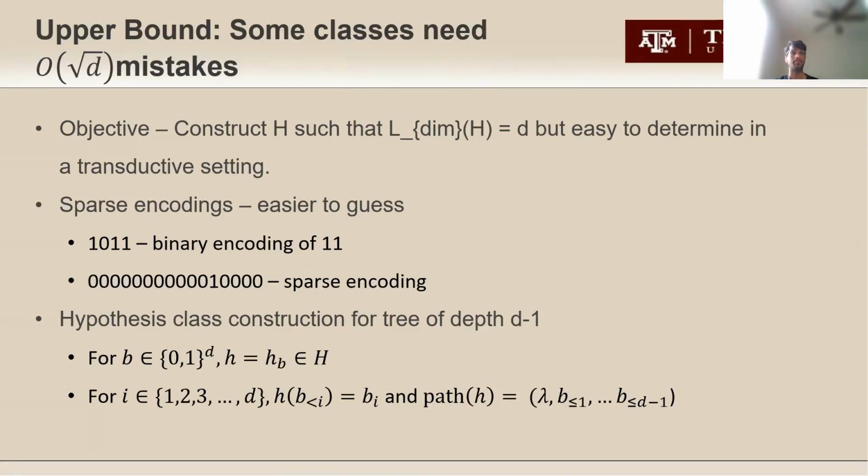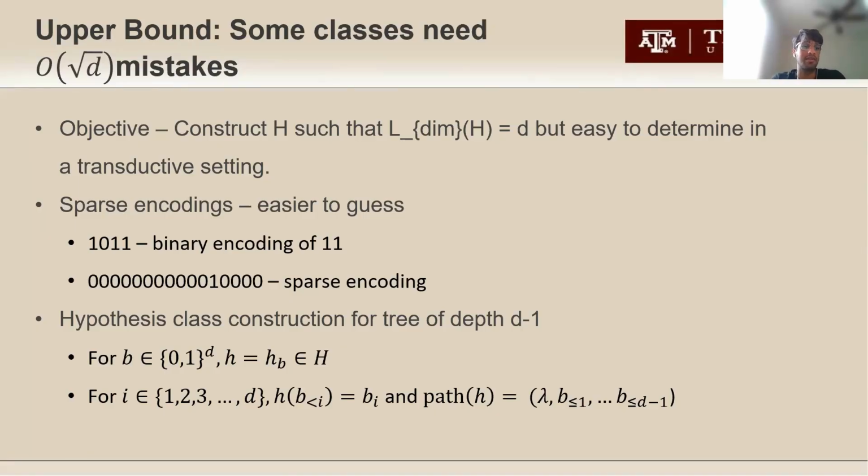And now, to calculate our upper bound, we must construct our hypothesis class such that its Littlestone dimension is d, but at the same time, it should be easy enough to determine in a transductive setting. What does it mean for it to be easy enough to determine in a transductive setting? Take an example of the binary encoding of 11. It's 1, 0, 1, 1, where each bit could be either 0 or 1. So we would get a tree of depth d equal to 4 in this case, since we have 4 different bits.